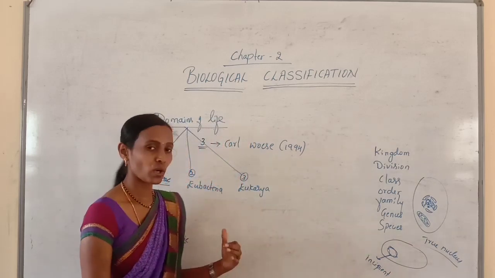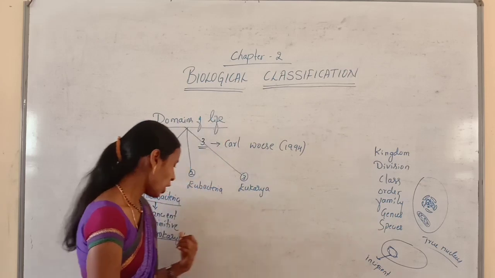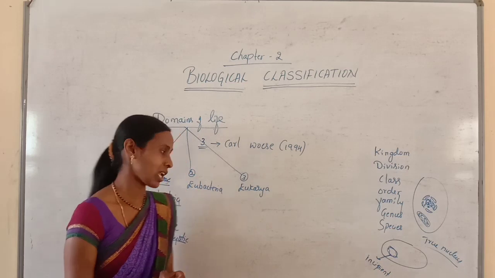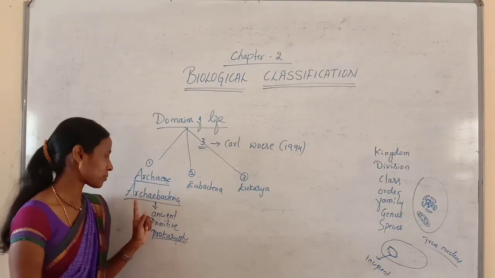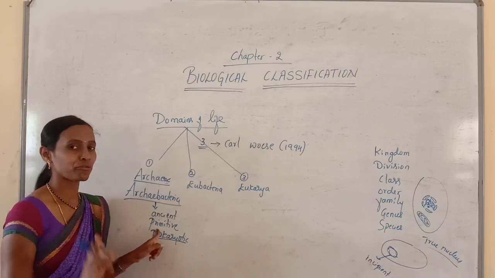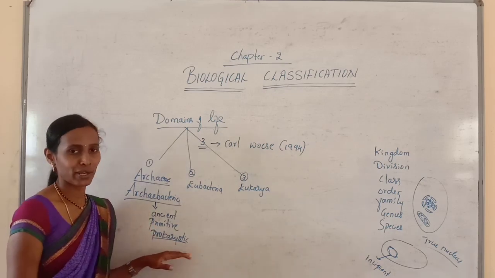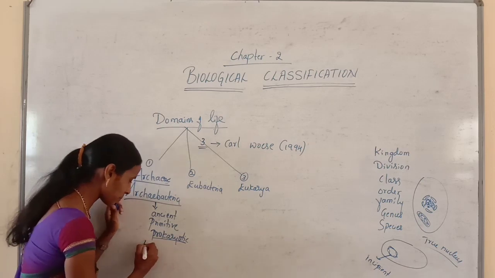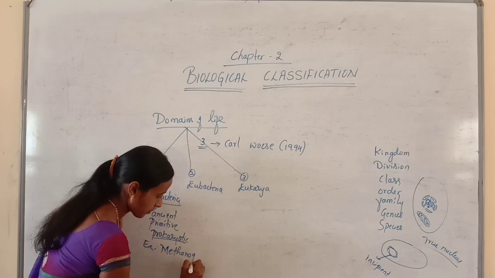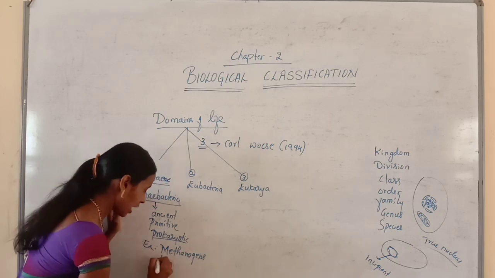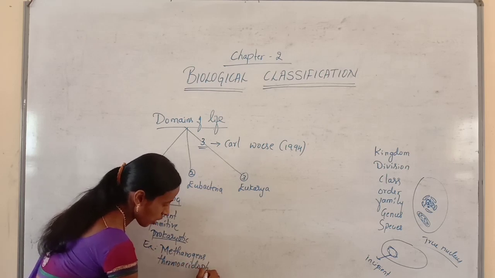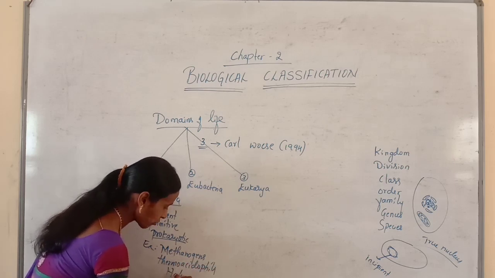Remember this. So I think you are able to understand that prokaryotes do not contain a true nucleus as well as membrane-bound cell organelles. Whatever examples come under archaebacteria, they are ancient, the oldest and primitive first form of prokaryotic organisms. Examples are methanogens, thermoacidophils and halophils.